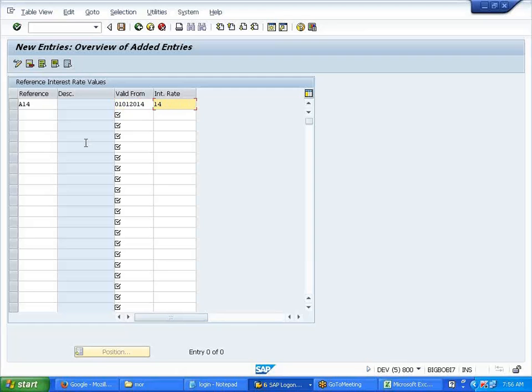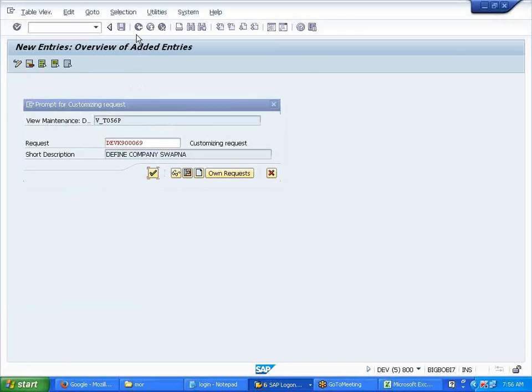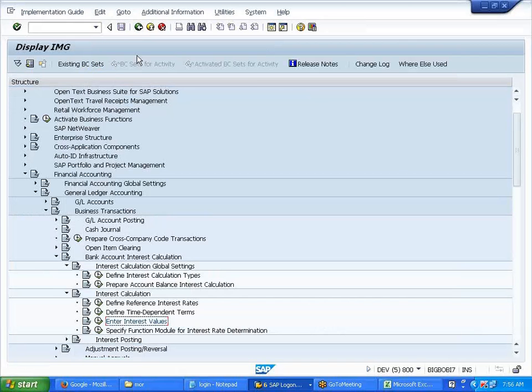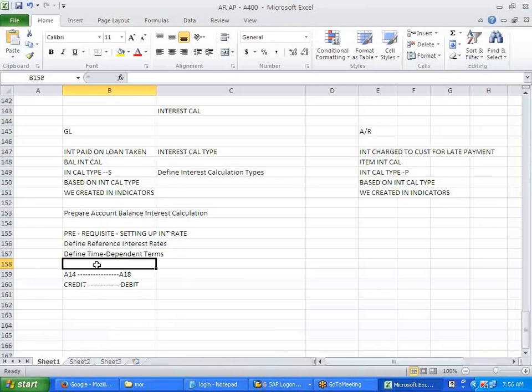What rate? 14. Now I'm giving the rate. See, A18, 01 2014, 18, right? Now we maintain the rate. So these prerequisites are met, and you're able to put the right interest rates finally.